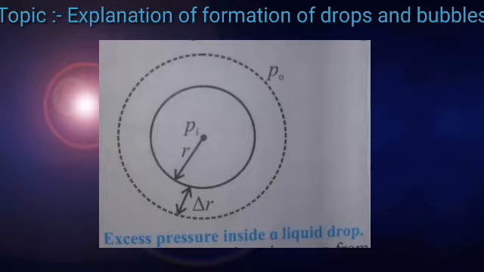Therefore, the excess pressure inside the drop is Pi minus P0. Let the radius of the drop increase from r to r plus delta r, where delta r is very small, so that the pressure inside the drop remains almost constant.